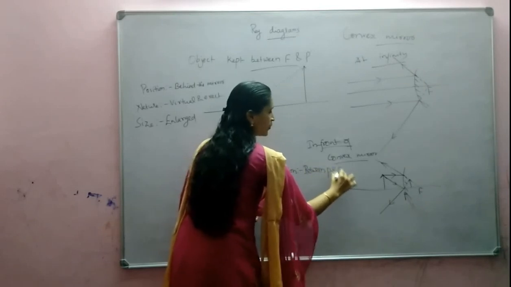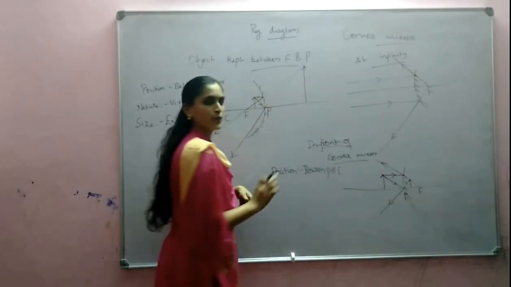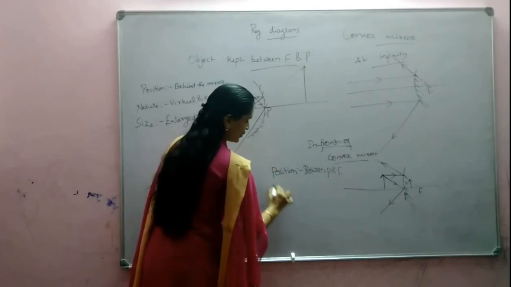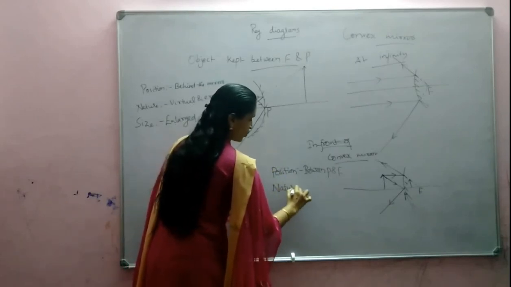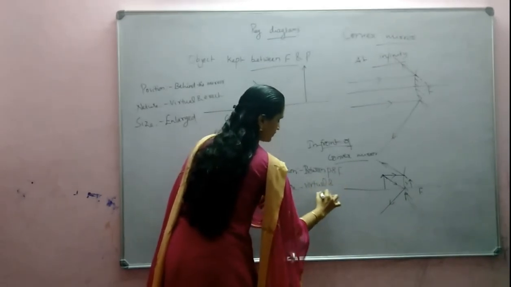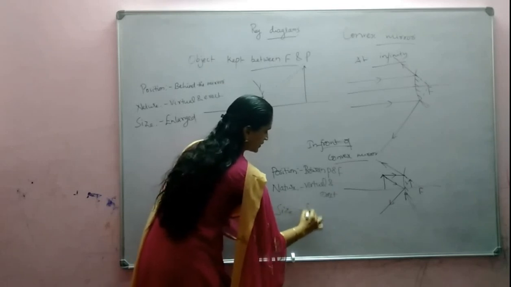Anywhere you keep the object, you can notice this. You can keep it closer, far away, any position, and you can draw and check. Then nature: virtual and erect. Size: smaller sized.